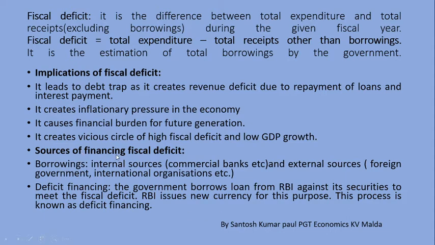Next, sources of financing fiscal deficit. What are the main sources of financing fiscal deficit? First source is borrowings. It may be from internal sources and external sources. Internal sources include the general public, commercial banks, Reserve Bank of India, etc. And external sources include foreign governments and international organizations like IBRD, IMF, World Bank, Asian Development Bank, etc.